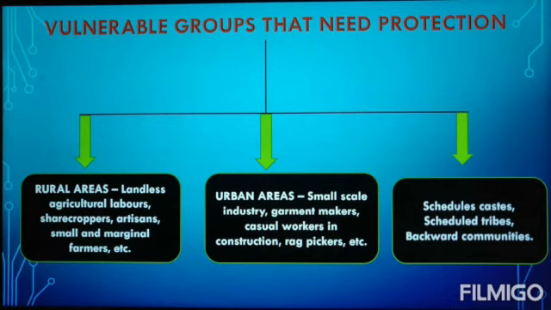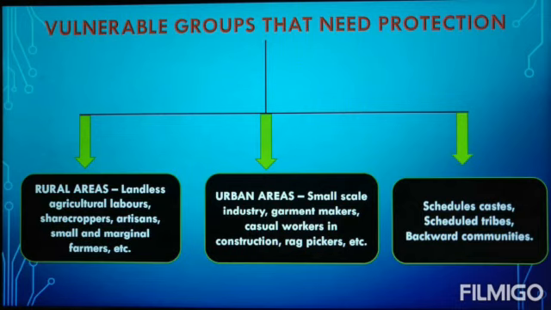So students, in your textbook, the workers of the unorganized sector are classified as, number 1, those who work in rural areas such as blacksmiths, sharecroppers, or small and marginal farmers, landless agricultural laborers, etc. Number 2, those who work in urban areas such as rag pickers, street hawkers, or small scale industries, or casual workers engaged in some construction work.